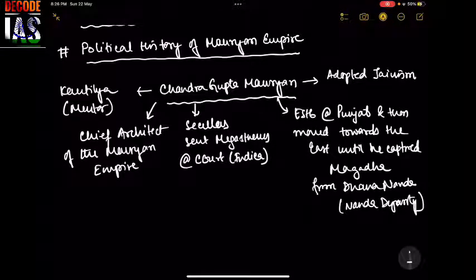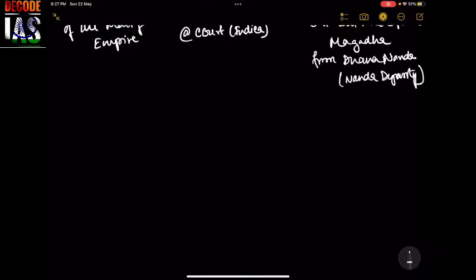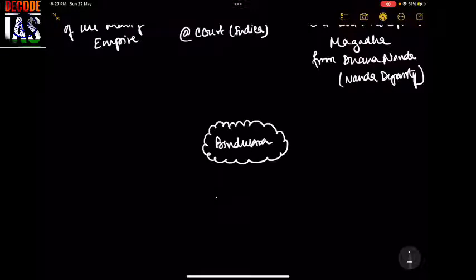So you see, this is how you need to prepare. This is how you need to remember a few important facts about the leaders, the emperors of the Mauryan Empire. Next, we come to the next emperor called Bindusar. In the case of Haryanka dynasty, it was Bimbisar. This is Bindusar.